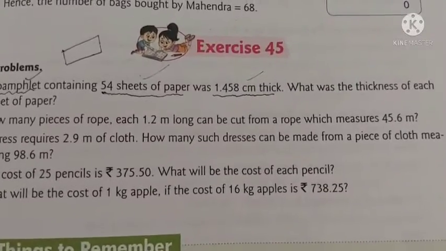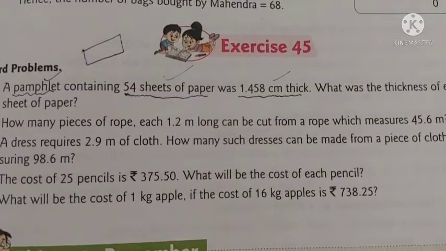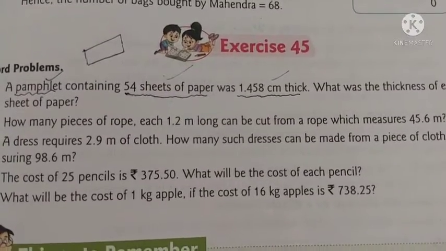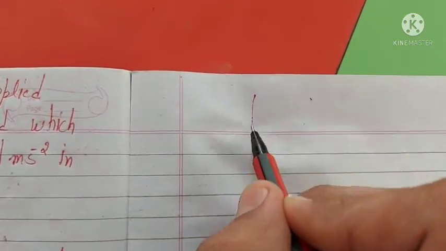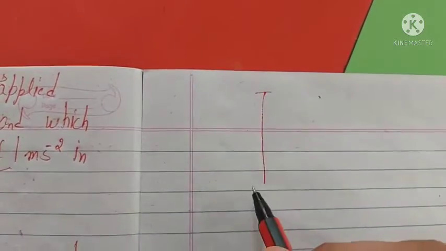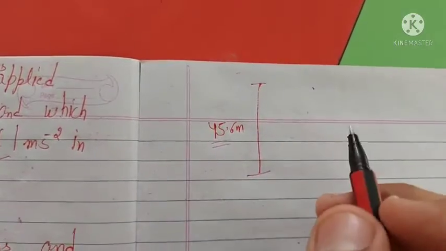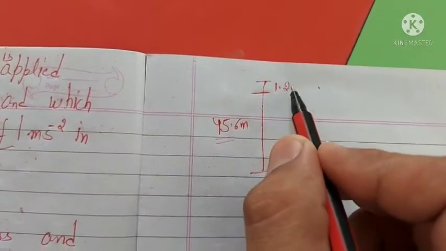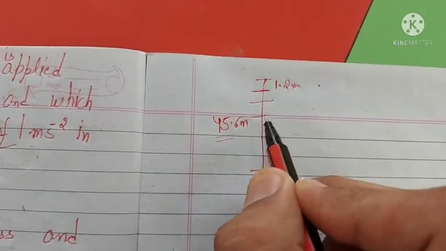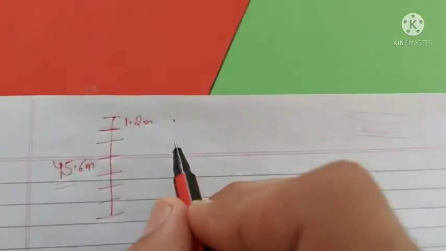Now read the second question. How many pieces of rope, each 1.2 meter long, can be cut from a rope which measures 45.6 meter? So the total length of the rope is 45.6 meter. They are cutting pieces of 1.2 meter each. So how many pieces can we cut from the total length of that rope? The question is like that.